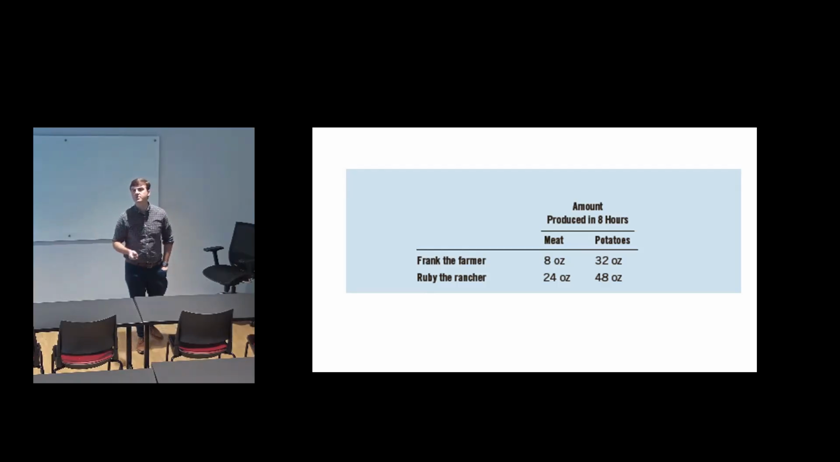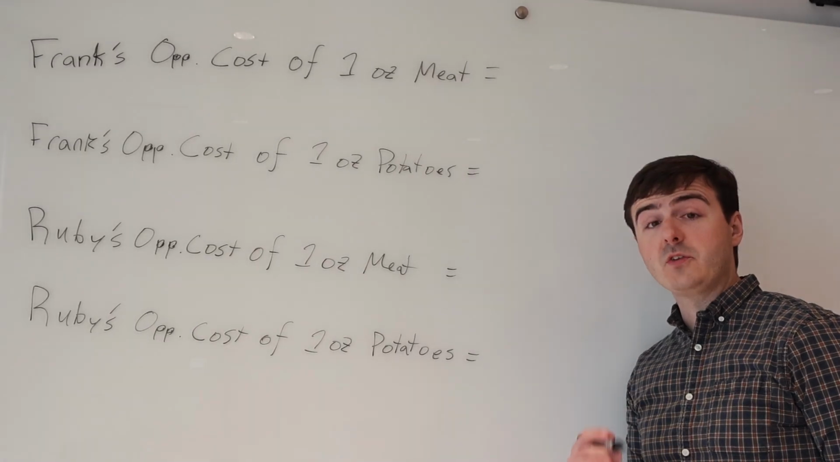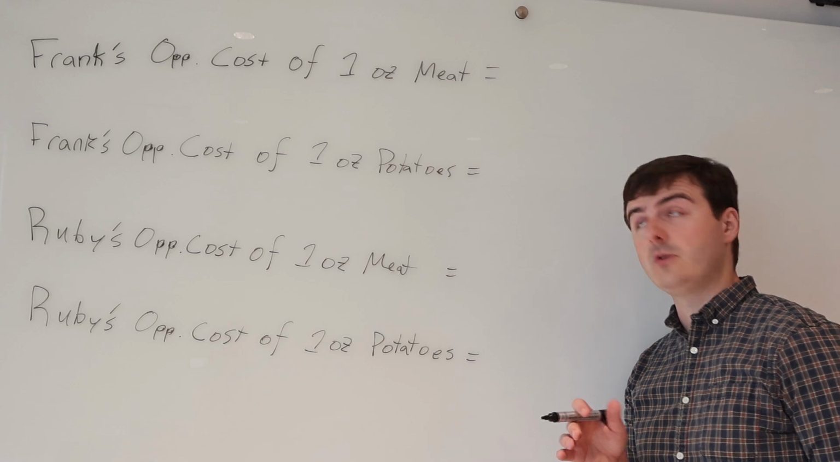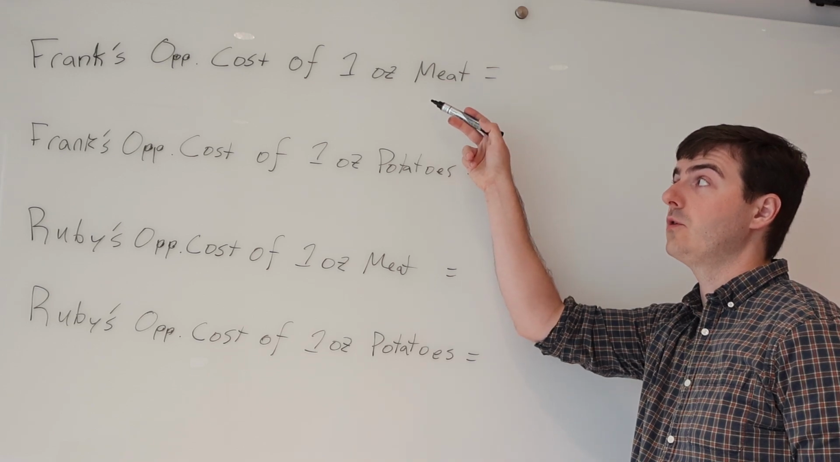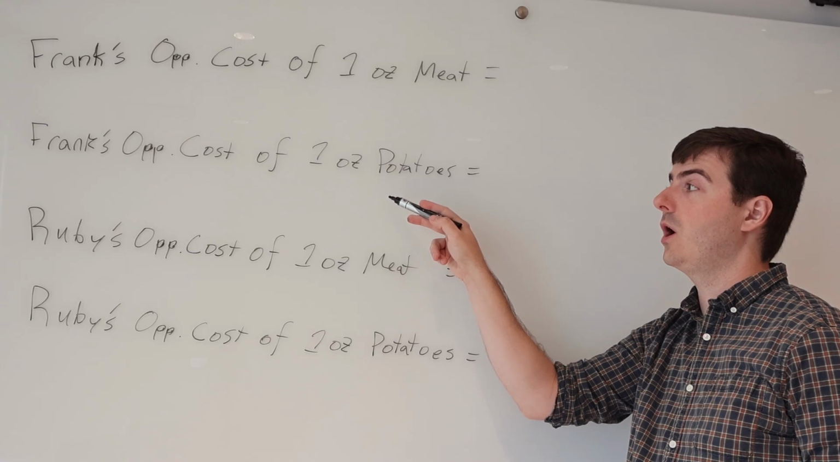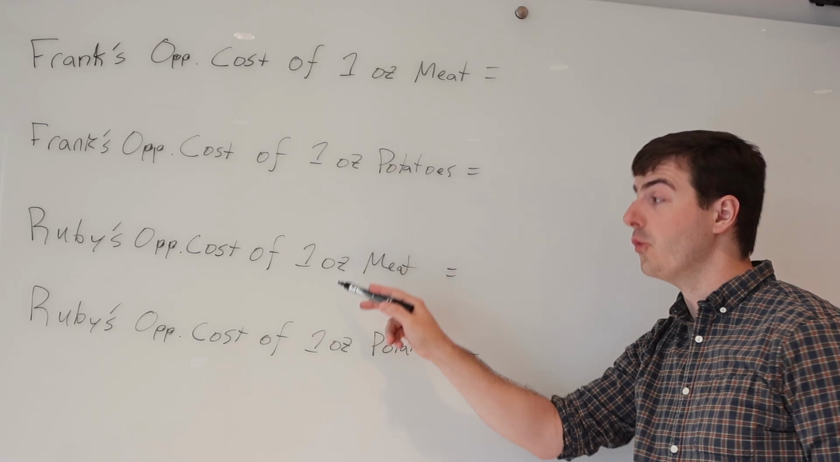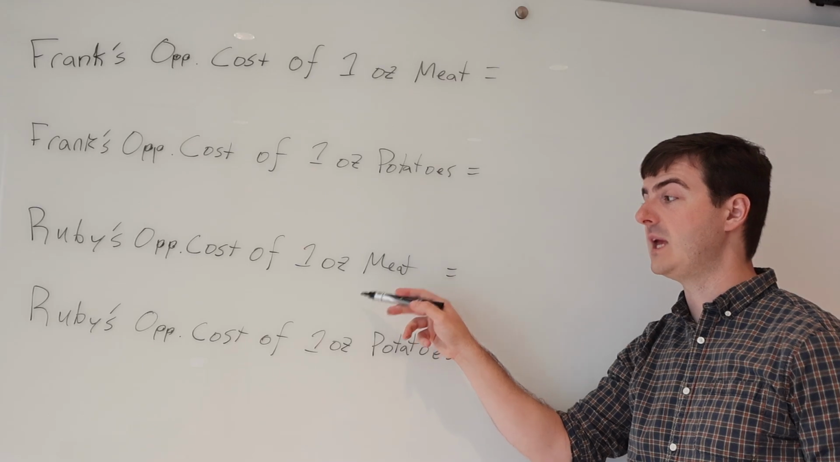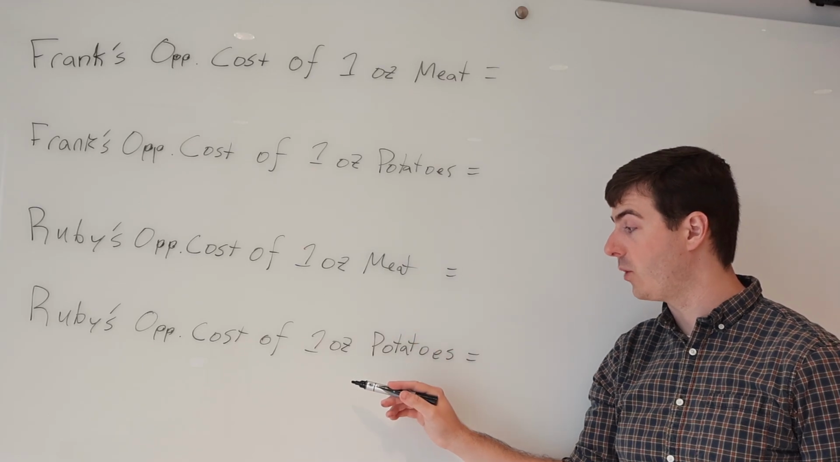With only these numbers, we can determine the opportunity cost of producing each product for each producer, and we can determine necessarily then comparative advantage because we'll have opportunity cost numbers for both of these. So let's go to the marker board and try and solve this out a little. All right, so we've got a total of 4 calculations we're going to do here. Frank's opportunity cost of producing 1 ounce of meat, Frank's opportunity cost of producing 1 ounce of potatoes, Ruby's opportunity cost of producing 1 ounce of meat, and Ruby's opportunity cost of producing 1 ounce of potatoes.